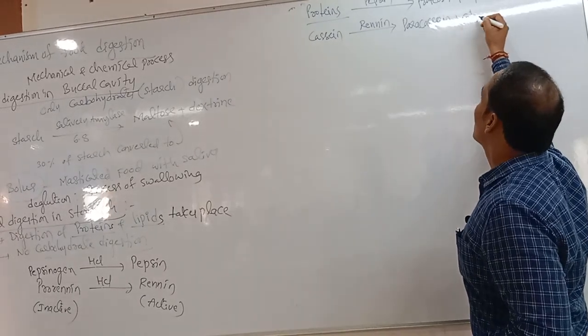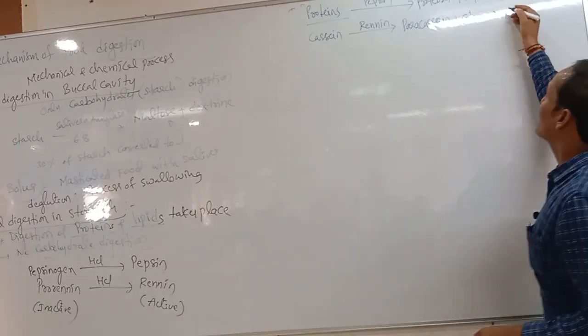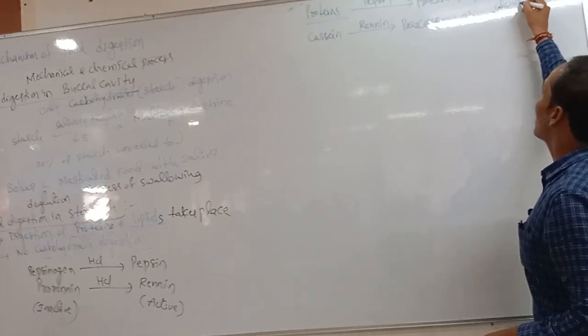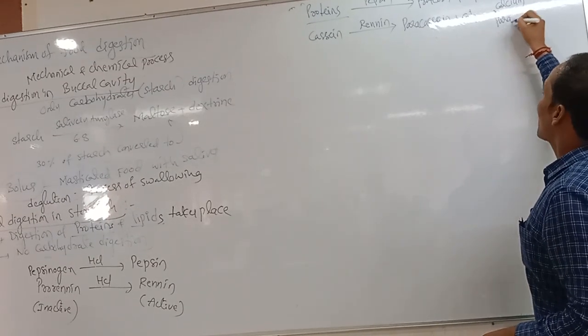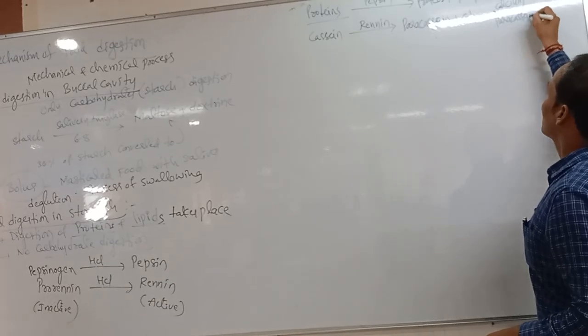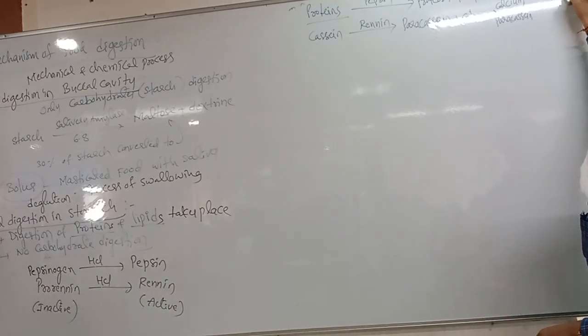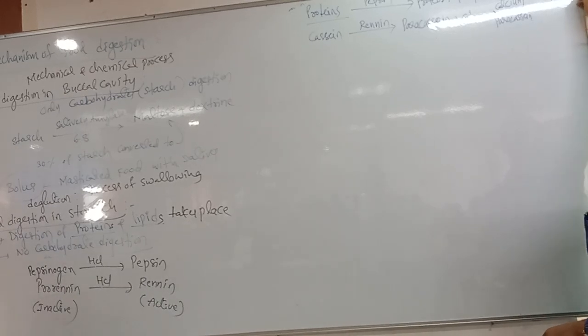Paracasein combines with calcium and forms calcium paracasein. Later, calcium paracasein is converted into the same proteoses and peptones.